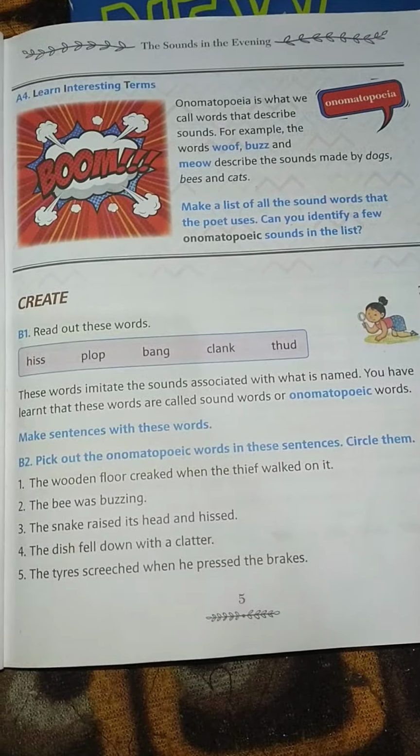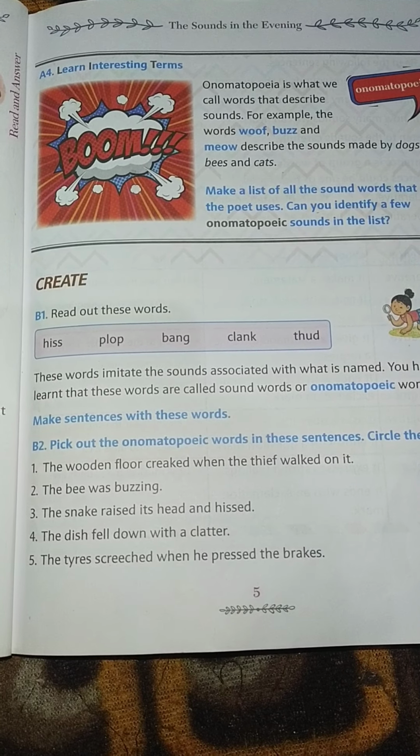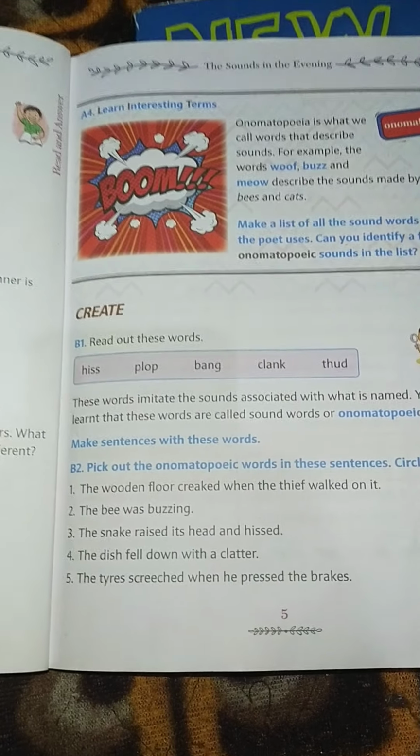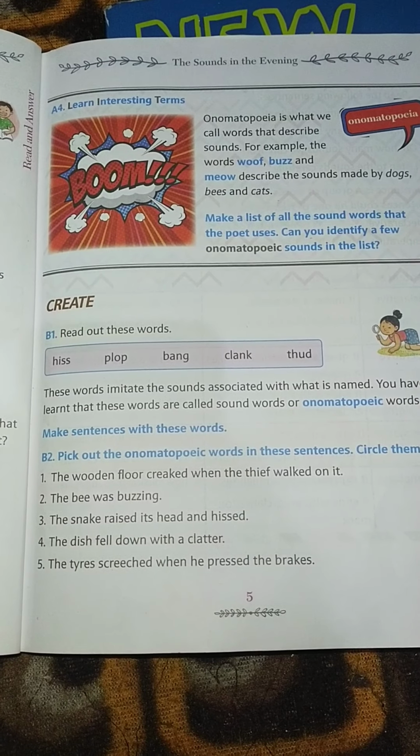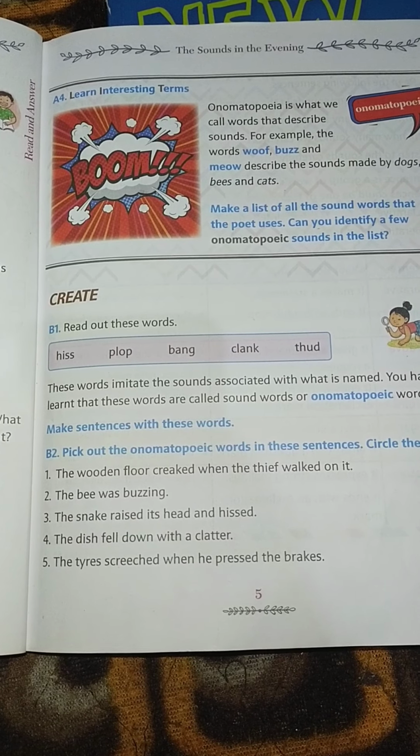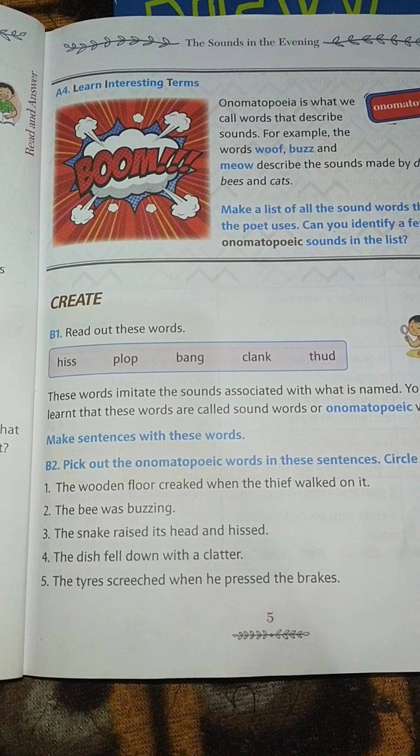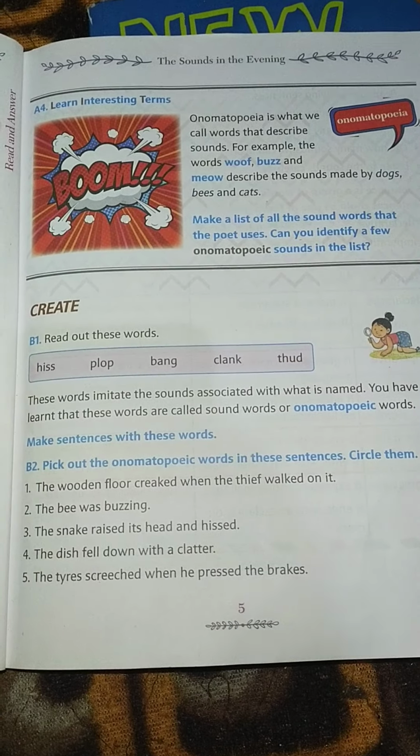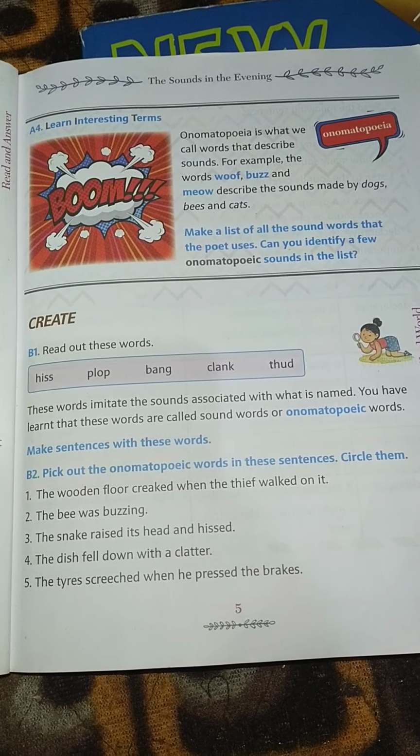Hiss is the sound that's made by what? Snake. Bang is the sound when you throw something, then there comes a bang sound. That's called a bang. These words imitate the sounds associated with what is named. Whatever the name of a thing is, these words imitate the sound of that same thing. For example, you have learned that these words are called sound words or onomatopoeic words.